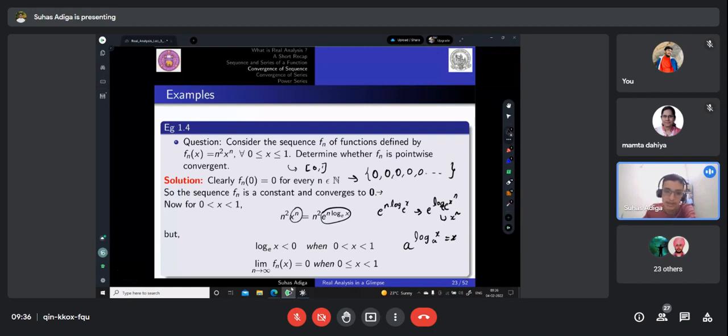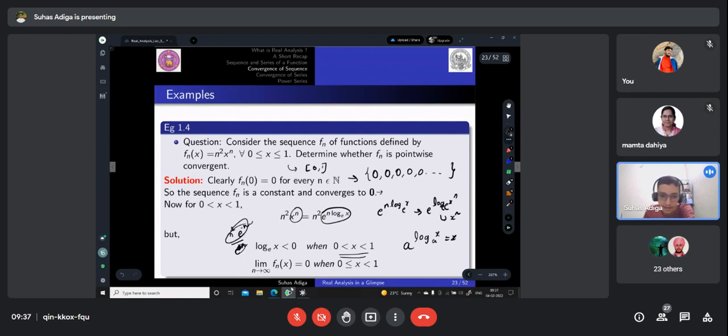So this is the substitution I have made, and let's see how log behaves. When x is between 0 and 1, log x base e is clearly negative, right? So because it is negative, you can clearly say that it will be like n square times e power minus n, or something like that.